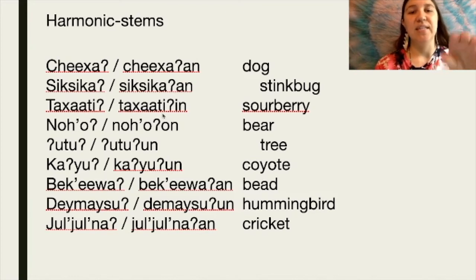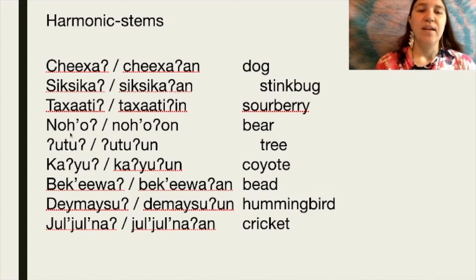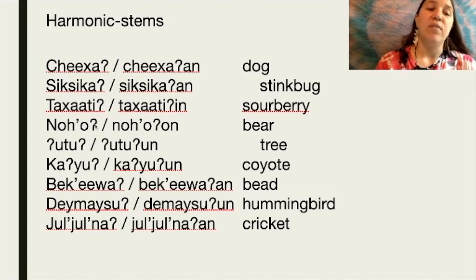So tachati, tachatiin. And also the same for our word for bear, noho. And that last vowel is an O, so its object form is also going to get an O followed by an N. Noho, nohoon.